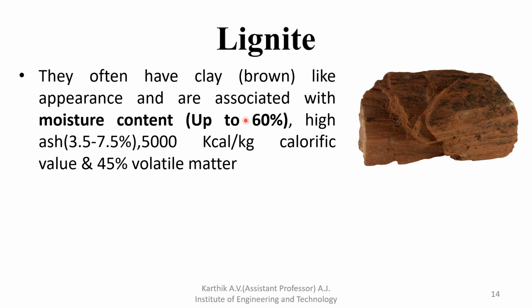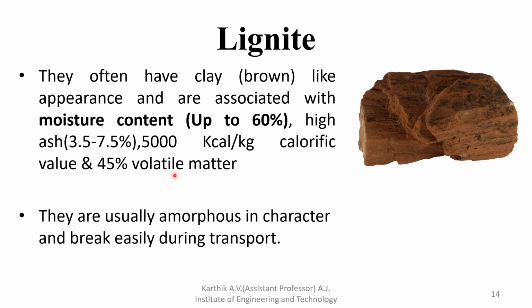So moisture content is up to 60%, and ash content is 7.5%, and it is brown in color and clay type of color. The calorific value is 5000, and 45% volatile matter, and they are usually brown in color. They break easily during transport. You can easily break that type of lignite by hand.